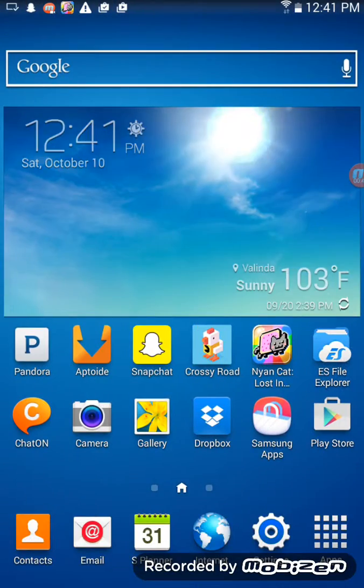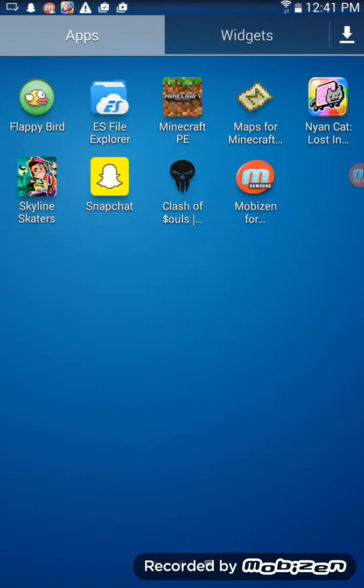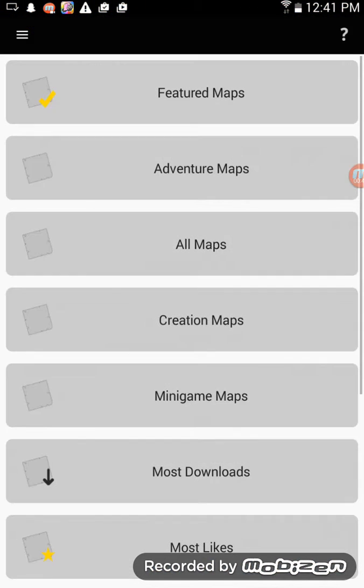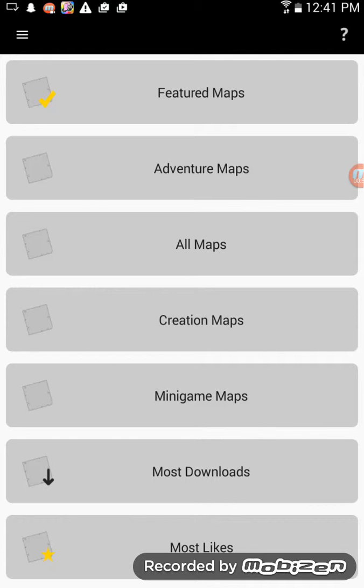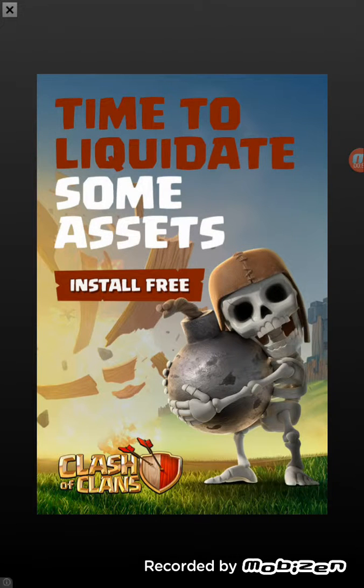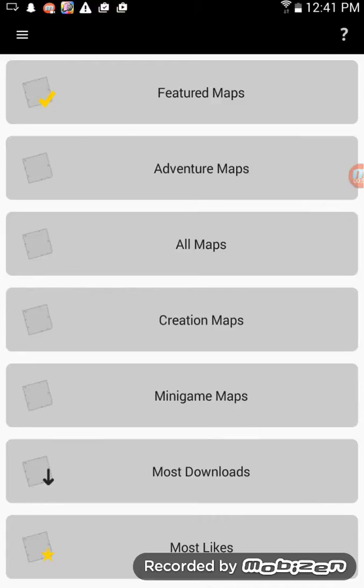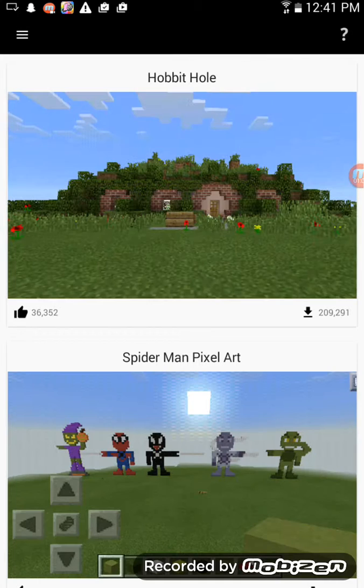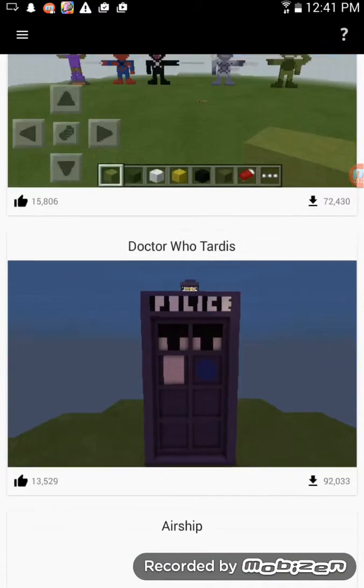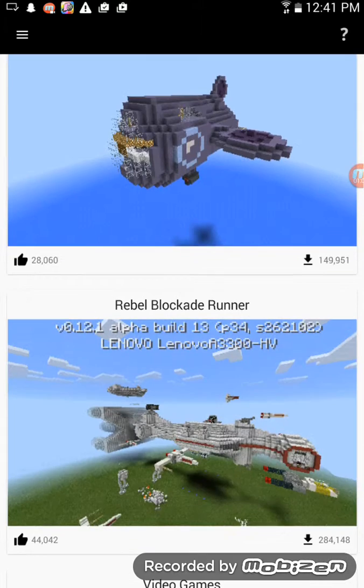Then this is how it looks. Looks the exact same way. Right there. Click right here. Let's see. Oh, what the? Alright, anyways, that's gonna be it. You're gonna be going to what maps you want. Featured maps. Everything like this.